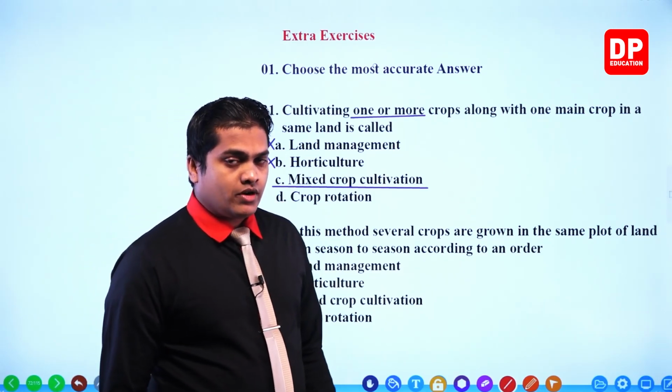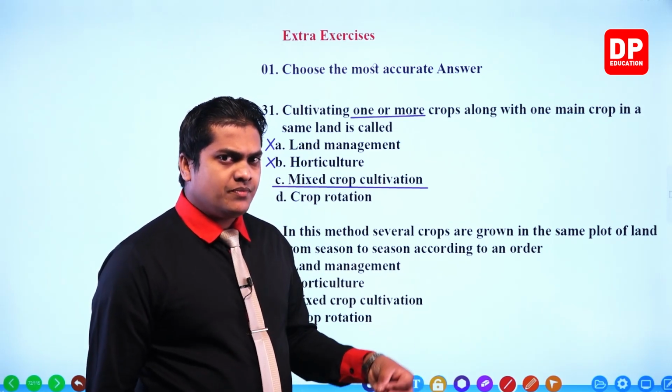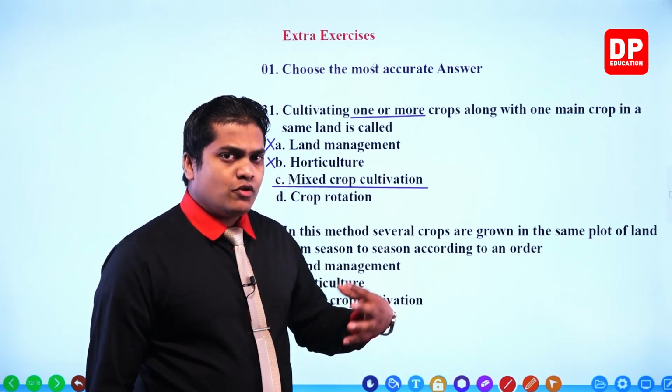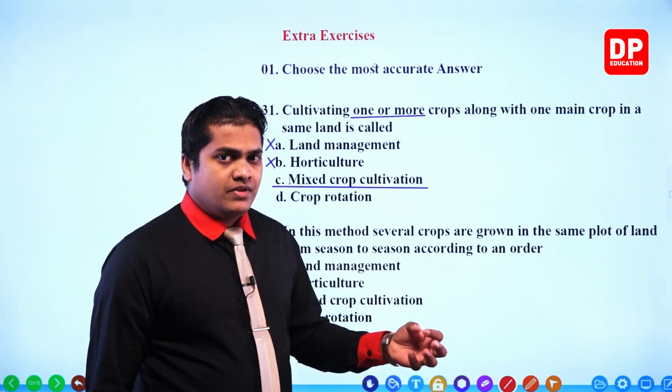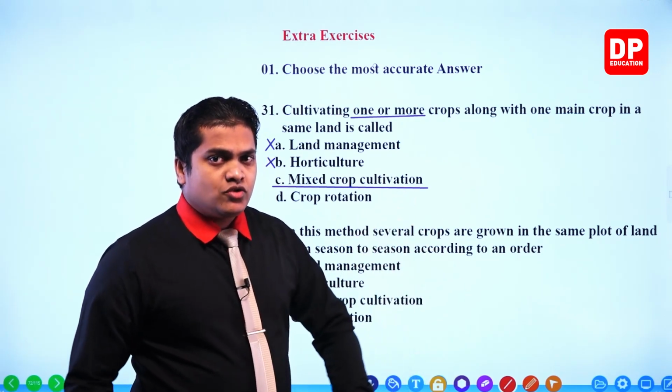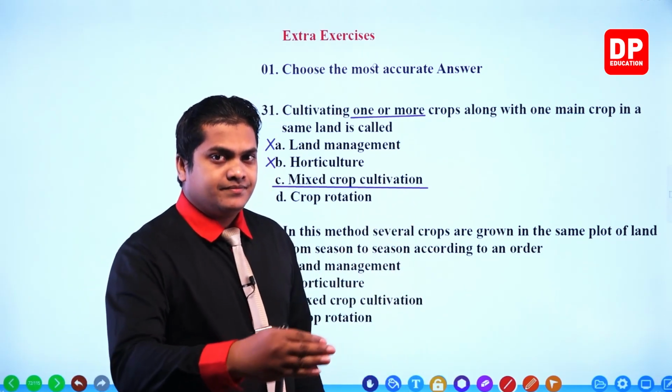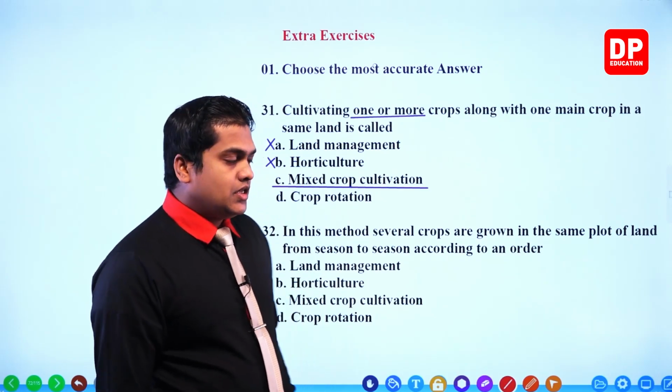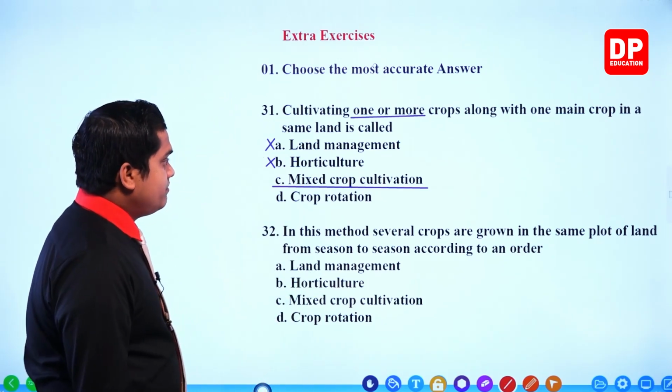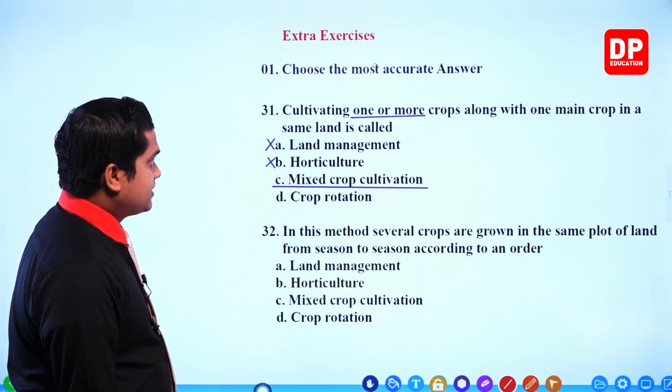It's not crop rotation. Crop rotation means, my dear children, that within a certain season we are going to plant several crops, one by one, repeating like a cycle. Okay, so this is the answer, mixed crop cultivation. That is the answer for question number 31.